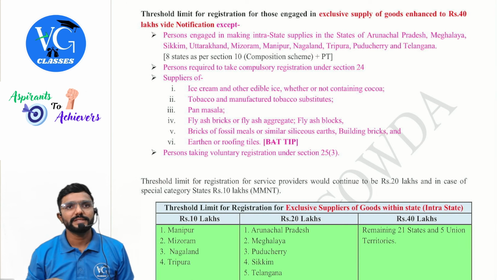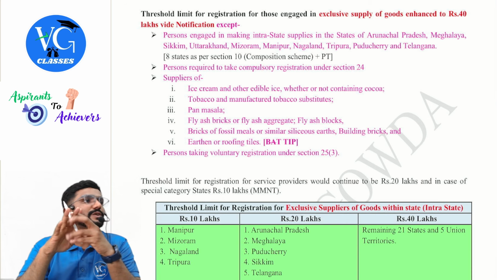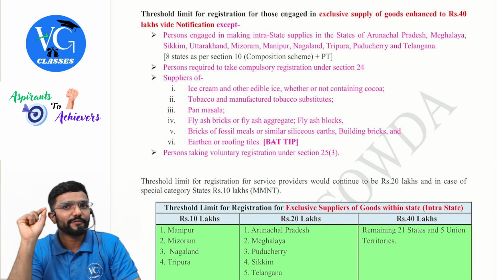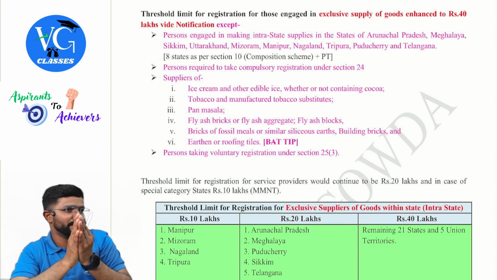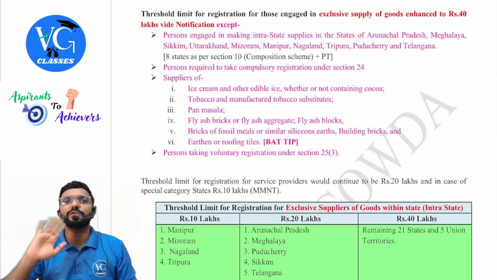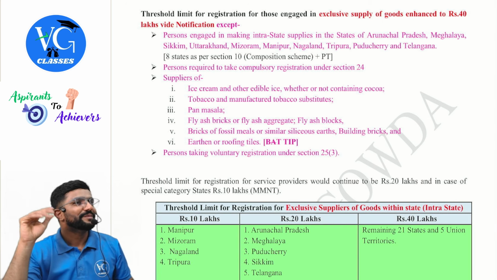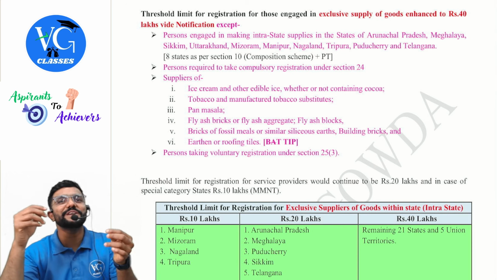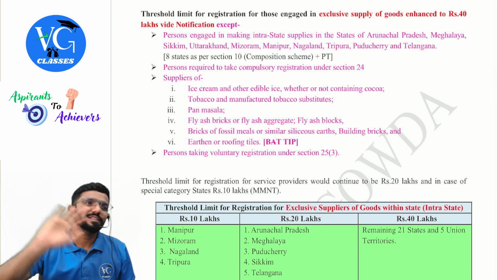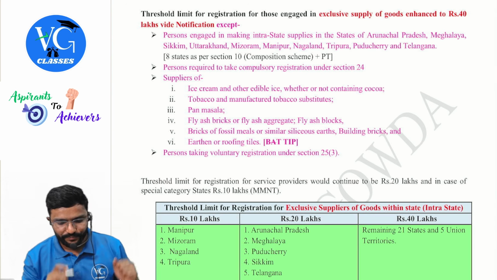Because, see, the law gave the government the power to increase the 20 lakh limit to 40 lakh for exclusive suppliers of goods, at the request of states. Now the government increased the limit to 40 lakh, but some of the states said no, we don't want 40 lakh. We will keep it at 10 or 20 only. Why? Because the more people get registered, the more revenue the state will get. That is why they said, no, 40 is not needed. 10 or 20 is okay for us.